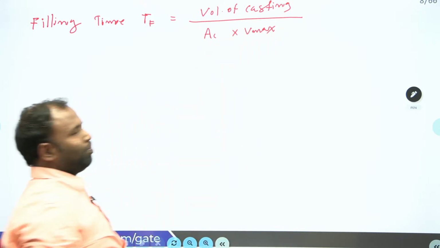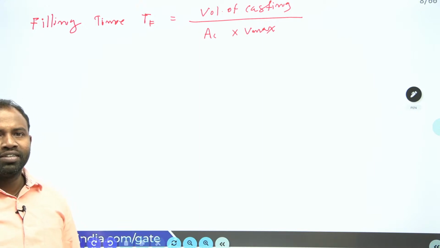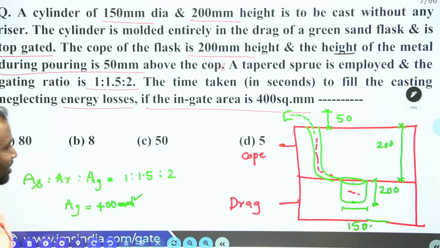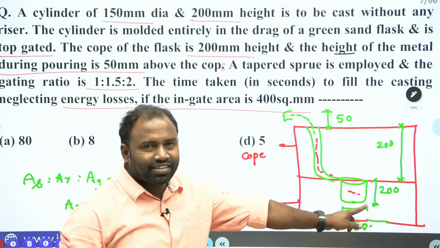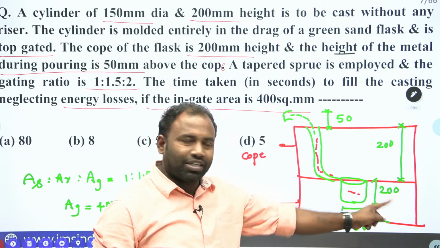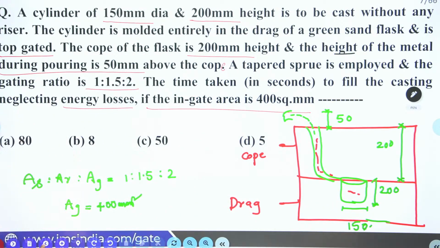AC into Vmax. Clear, everybody? Now, volume of casting. What shape is the casting? Cylindrical shape. So what is the formula for volume? Area into height. So now let us calculate individually.